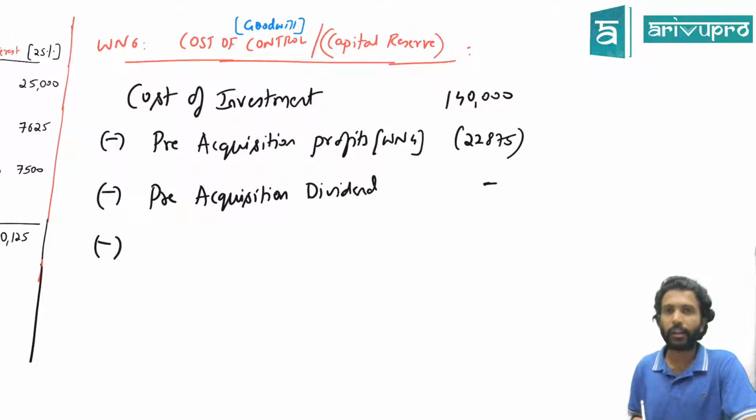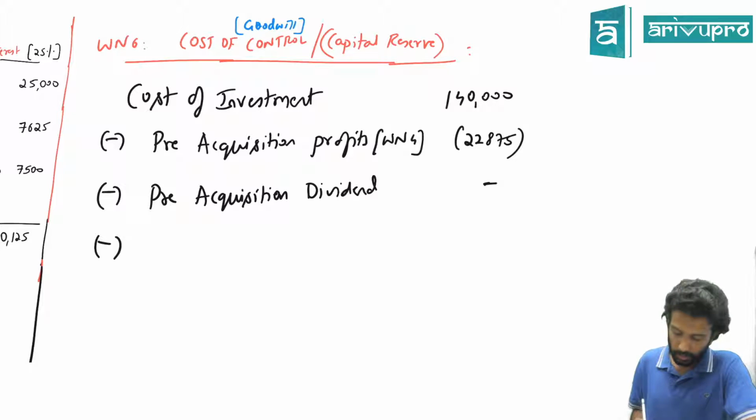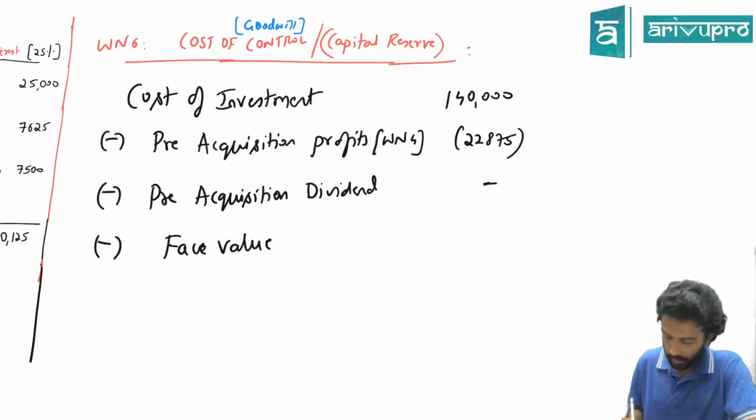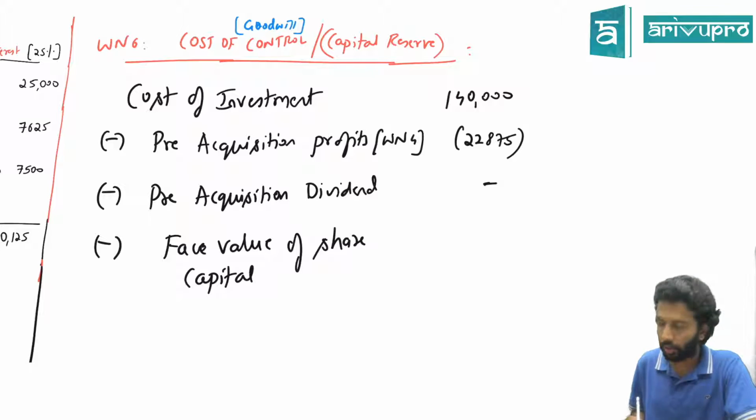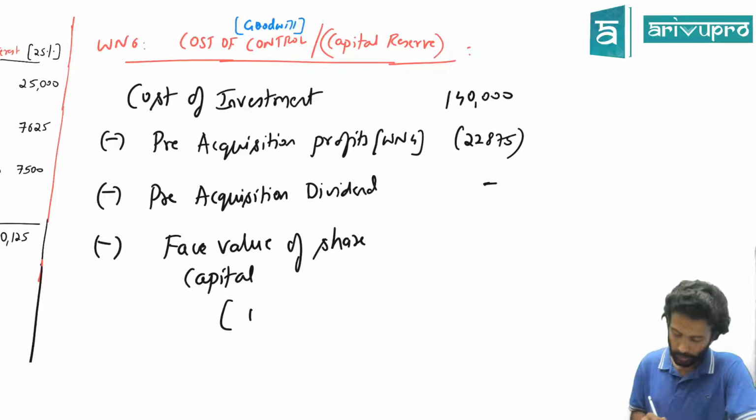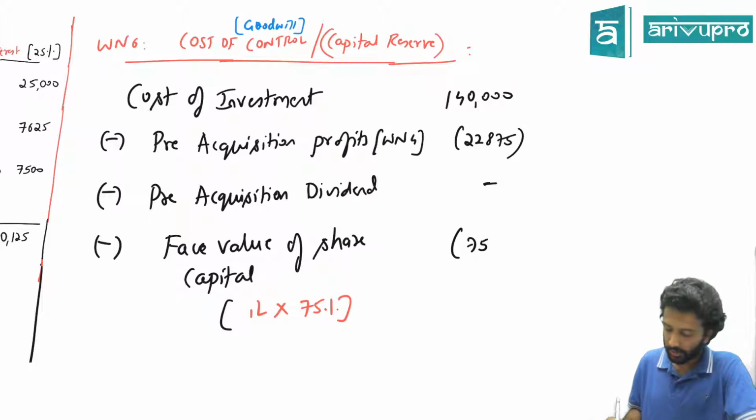Next, what are the two things we're cancelling? Investment and share capital. Share capital is always shown at face value. So if you want, you can write less face value of share capital. Does H Limited own 100% of share capital or only 75%? That means you can cancel 100% or 75%. So what is the total share capital of S Limited? Total is 1 lakh. H Limited owns about 75%. That means H Limited's share of share capital is how much? 75,000. So do this working note.